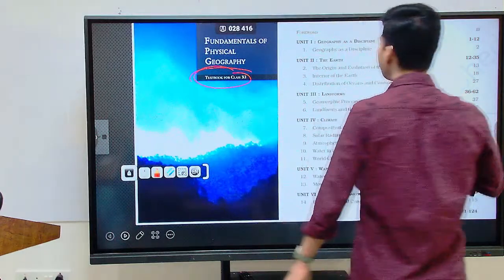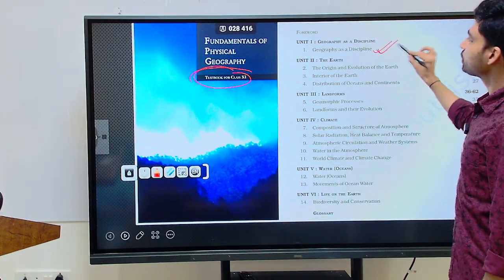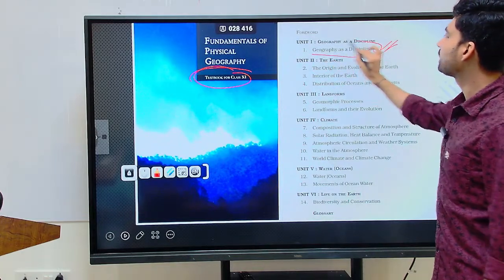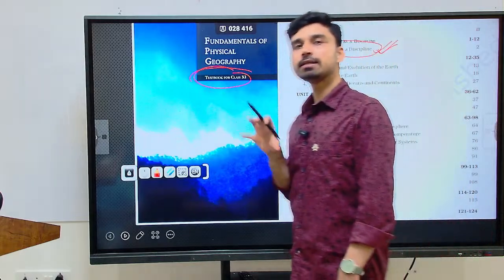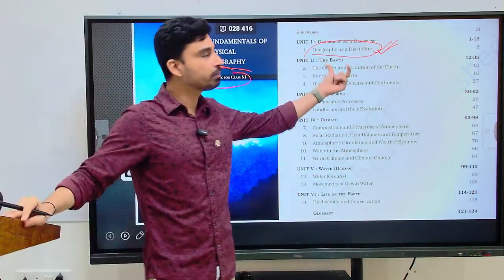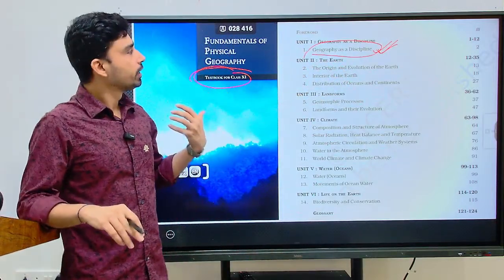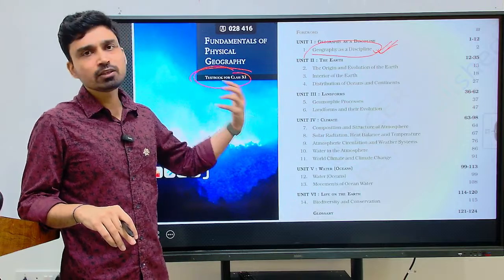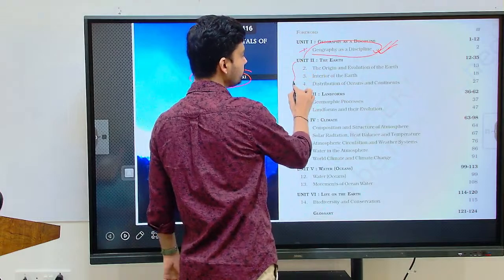Here again, what I will suggest is that you should at least go through the first chapter. This first chapter is not something from which questions are directly asked, but it is very critical if you want an overall understanding of what geography is all about. Without reading this chapter in detail and understanding it, your interest in the topic will not develop, or might not develop. So once you are done with this, then you can refer to the other chapters.